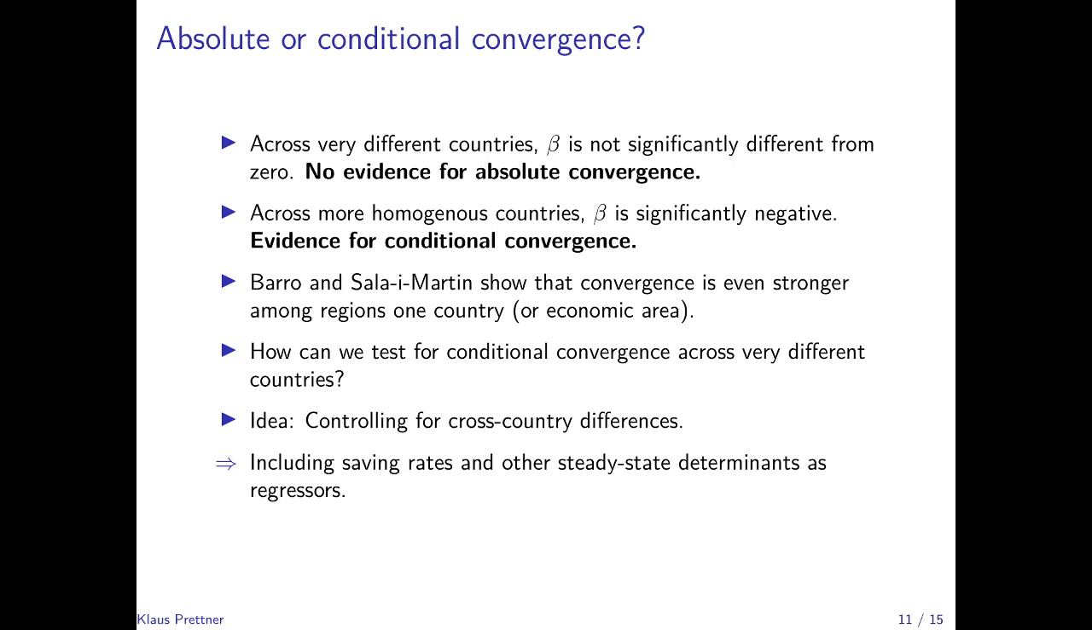Now the question is, how can we test for conditional convergence also across very different countries? And the crucial idea here is to control for cross-country differences in the steady states. So control for differences in saving rates, in population growth rates, and so on and so forth, that could reasonably be argued to determine different steady states of different countries. And that's what we turn to next.